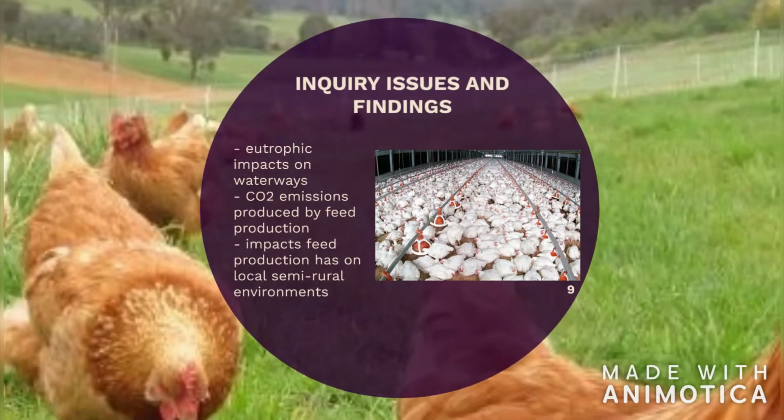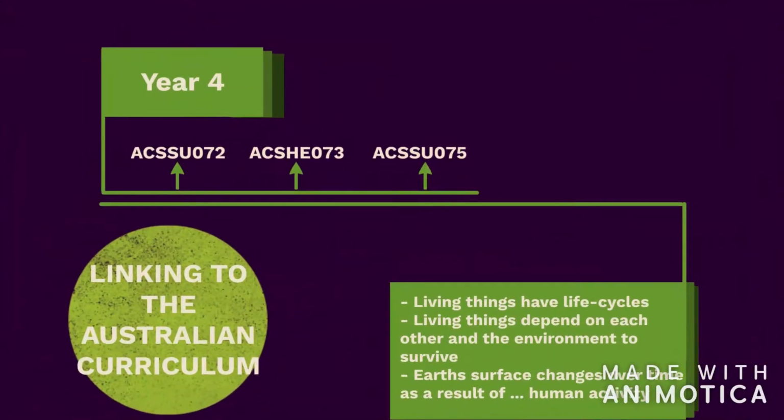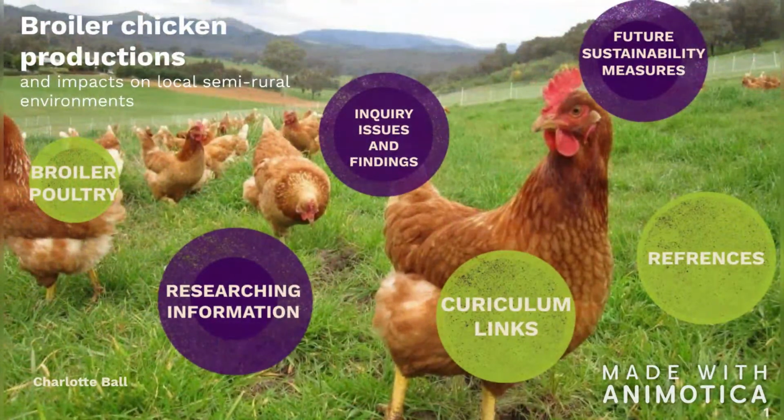This research-based inquiry would suit a Year 4 level class. The Australian curriculum indicates Year 4 students are able to identify living things having life cycles, living things depending on one another and the environment, and that the Earth's surface changes over time as a result of natural processes and human activities. All three of these curriculum components link directly to the inquiry task, however the last one more so.